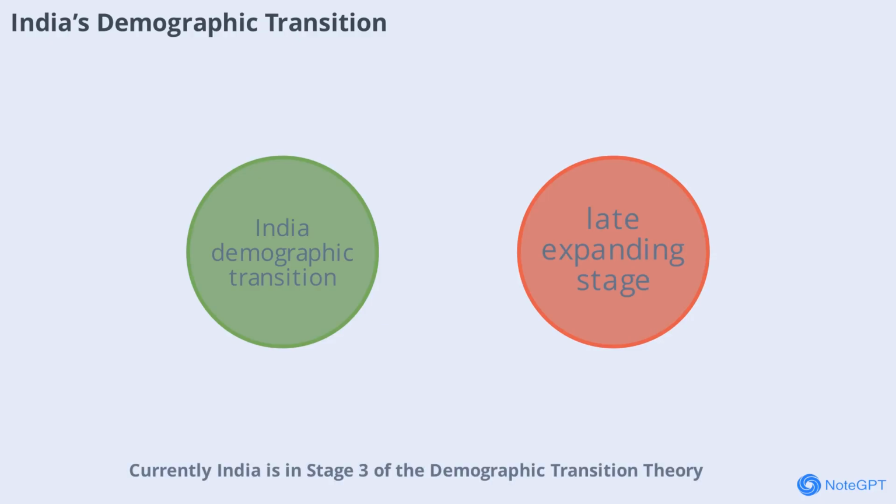Currently, India is in stage 3 of the demographic transition theory, known as the late expanding stage. This means birth rates are falling, death rates are low, and the population is still growing but at a slower pace. Improvements in health, education, and urbanization are driving these changes. Understanding India's position in the demographic transition helps policymakers plan for the future, focusing on jobs, infrastructure, and social services.